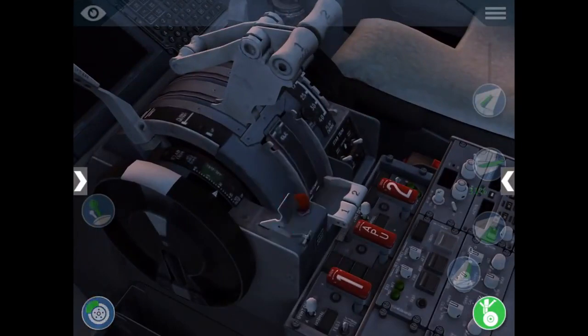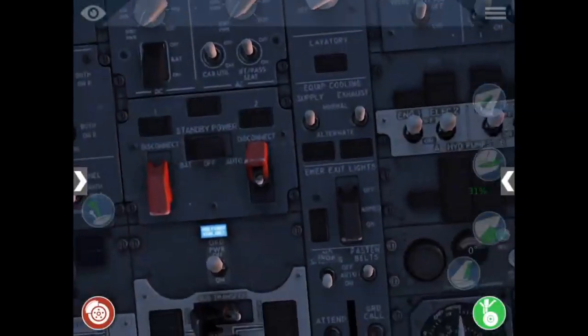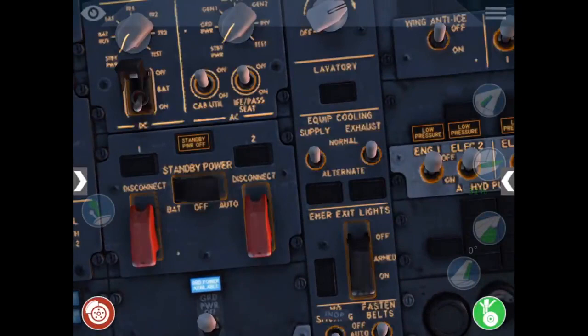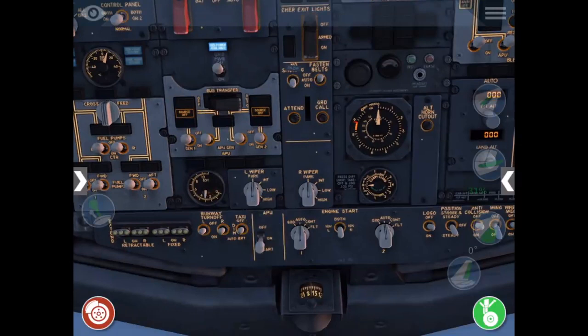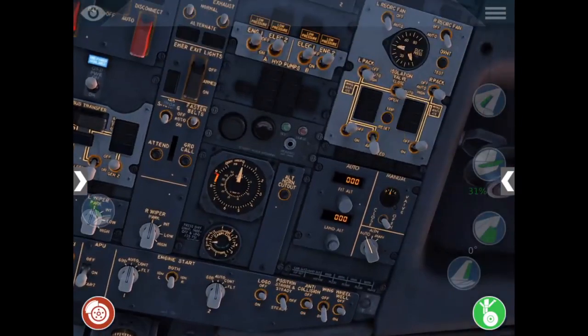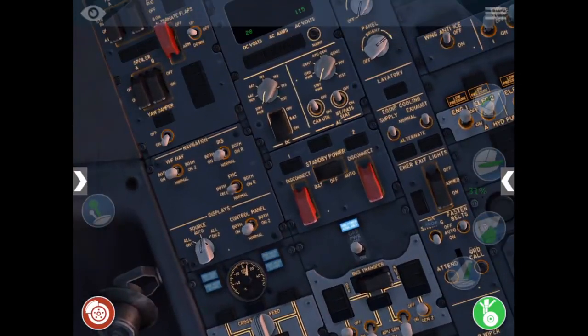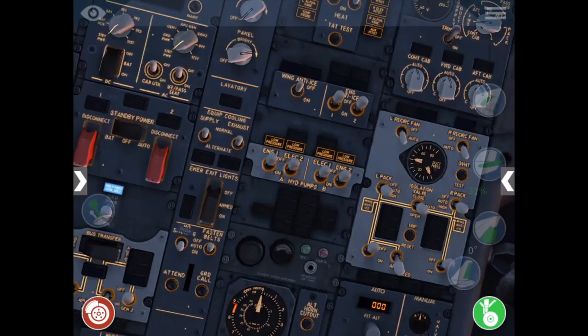First, we'll make sure the parking brake is set, and that both the master and standby batteries are set to on. Next, we start the APU, then flip all our APU generator switches on, since we don't simulate ground power units here in the mobile app. Turn on APU bleed air and yaw damper, then the electric and engine hydraulic pumps.